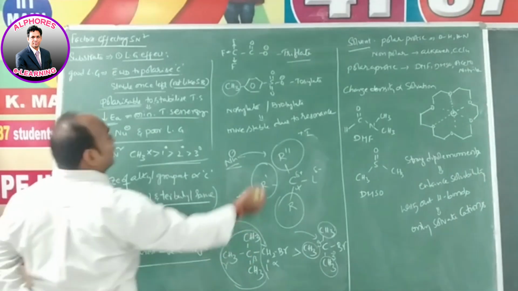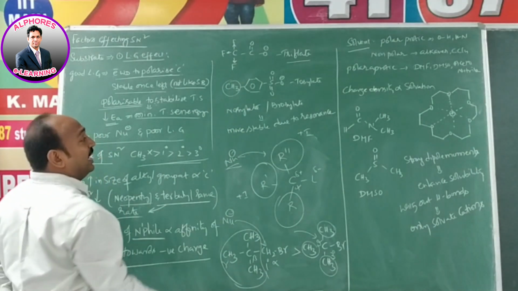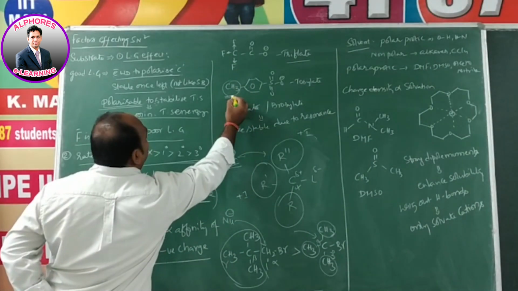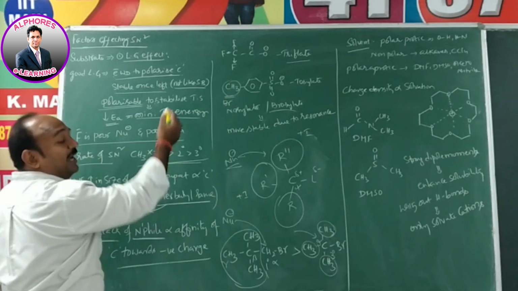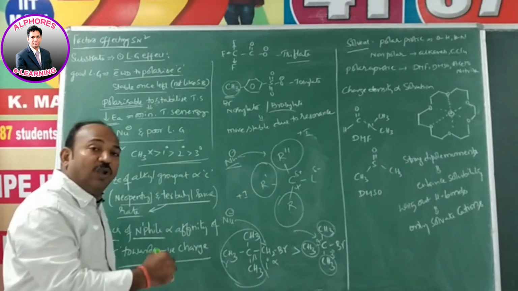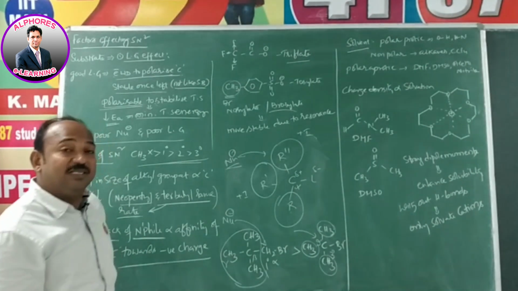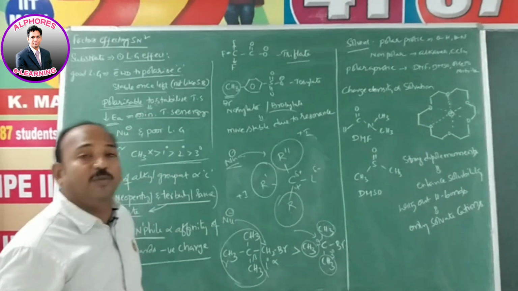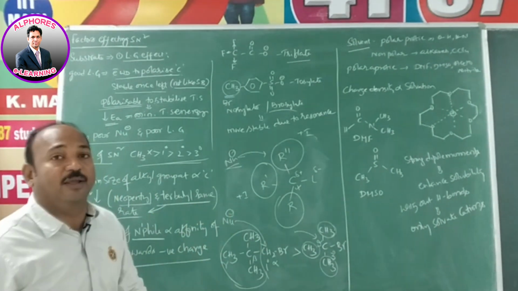Similarly, tosylate, para-toluene sulfonate. Tosylate is what we simply call it; instead of CH3, if you write Br, that is called brosylate. If we write NO2, that is called nosylate. All these are good leaving groups. These leaving groups are more stable, more bulky, and also possess electron withdrawing character.